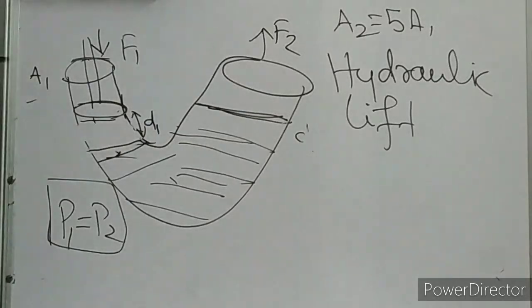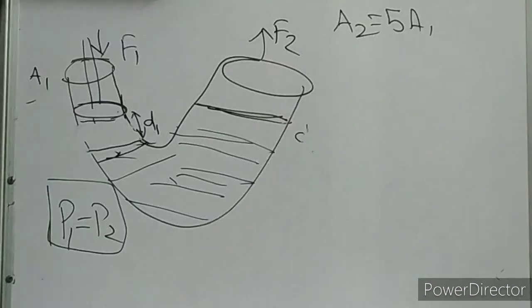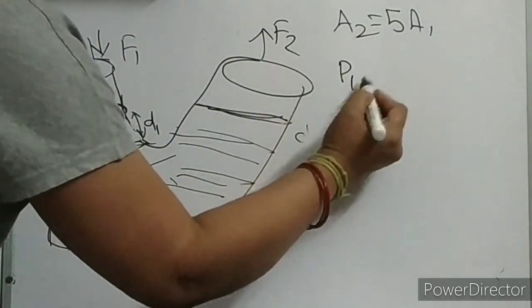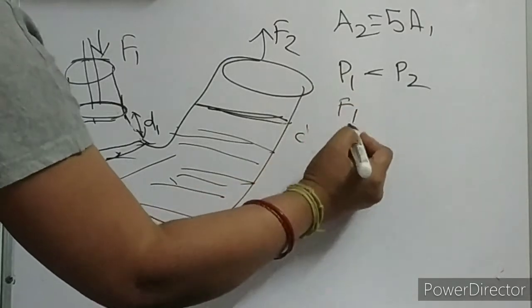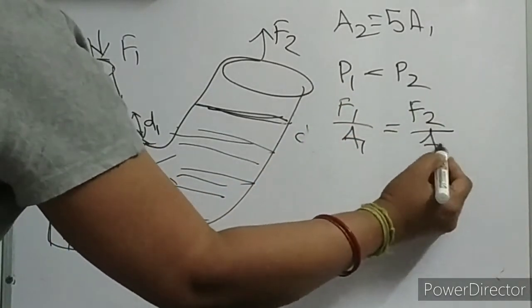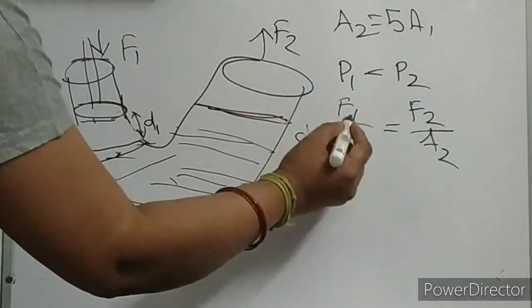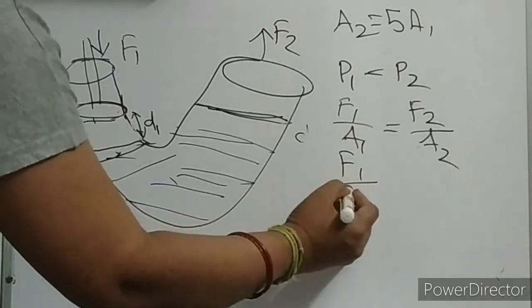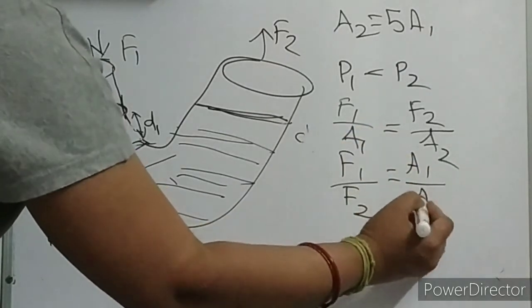Let me erase this so that I can prove a beautiful thing. You will realize P1 is equal to P2. Just now we have seen. So in place of P1 I can write F1 by A1, and in place of P2 I can write F2 by A2, children. Okay. So F1 by F2 is equal to A1 by A2.